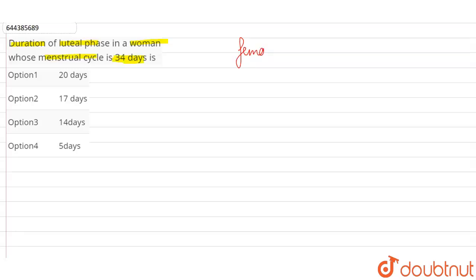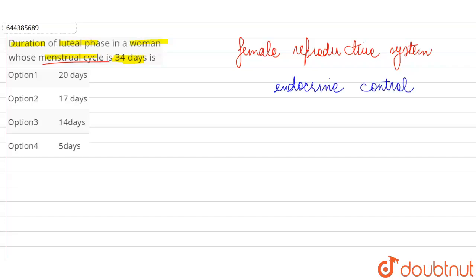So we know that all of the events in the reproductive system in a female body are governed by the menstrual cycle, which is further under endocrine control. So the levels of different hormones in the female body are going to determine the events of the menstrual cycle. And generally we see that the average duration of a menstrual cycle is around 28 to 29 days. But here they are saying that in a woman, the duration is slightly longer. 34 days long menstrual cycle is there.